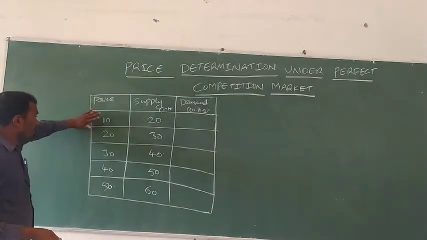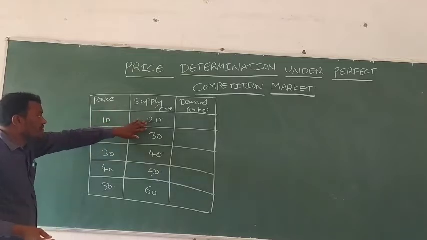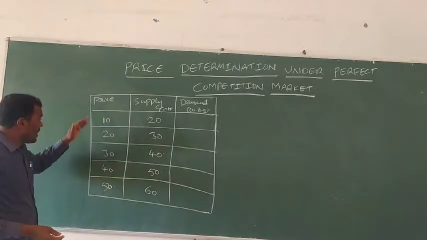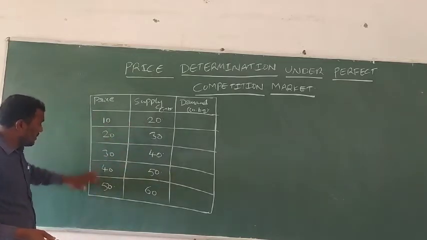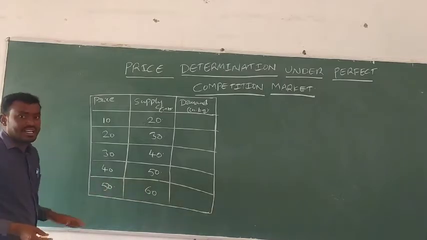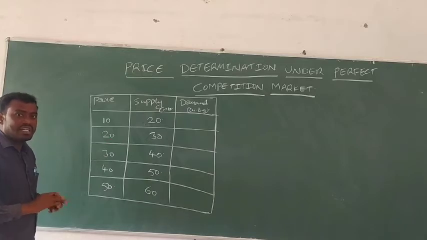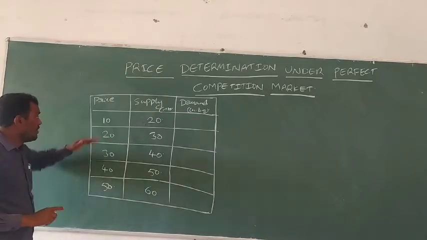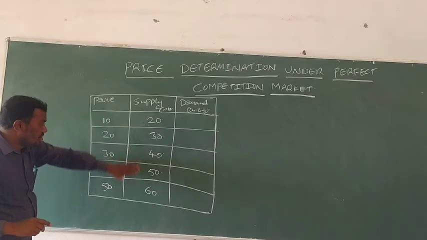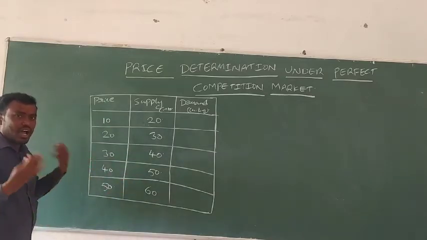Which means when the price of 1 kg of tomato is 10 rupees, supply is only 20 kgs. When the price increases from 10 rupees to 50 rupees, supply also increases. So price and supply have a direct relationship: if the price increases, supply also increases. This is the law of supply.